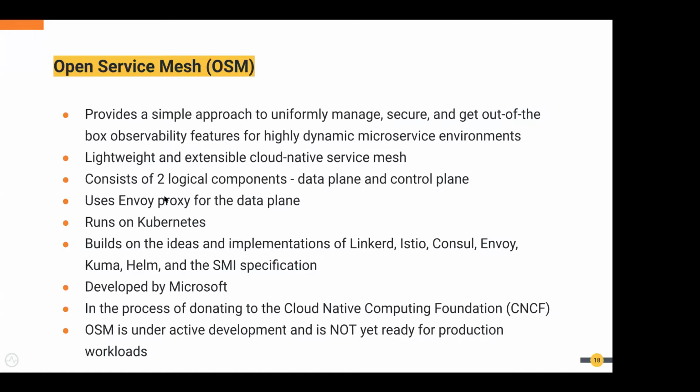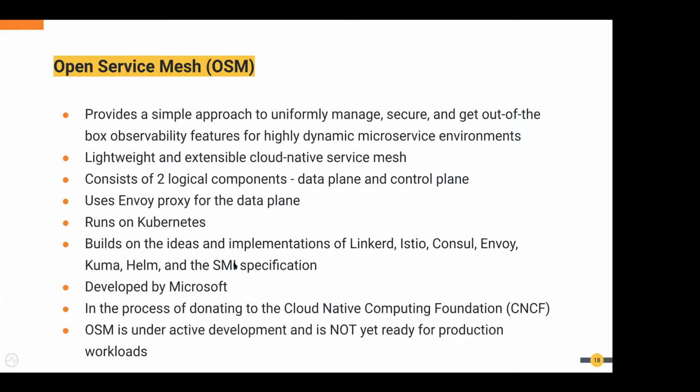And this is also designed to run very well on Kubernetes, and built around the ideas and experience around Linkerd, Istio, Consul, Envoy, Kuma, and Helm.